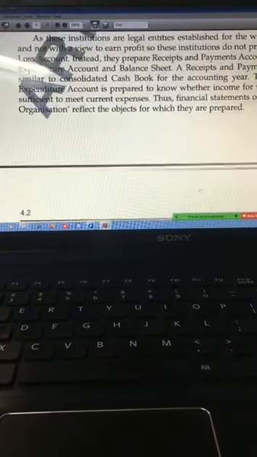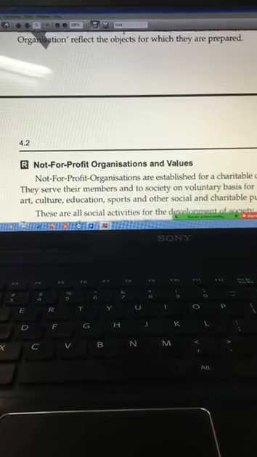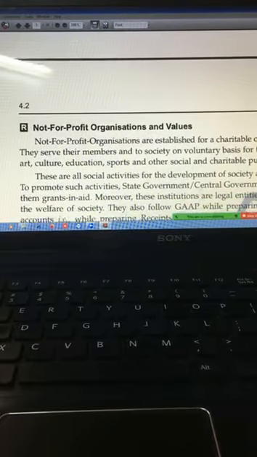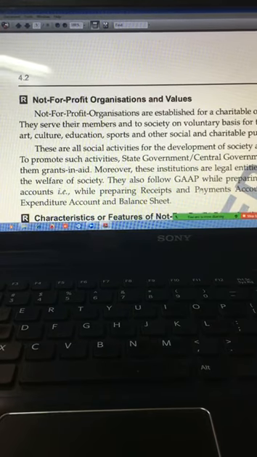Now, next topic is relating to what are the values on which NPO works. So we know the main thing is welfare, or to enhance, promote art, culture, education, sports, etc. Okay, then for all these activities, the members may give membership fees. Government gives grant.